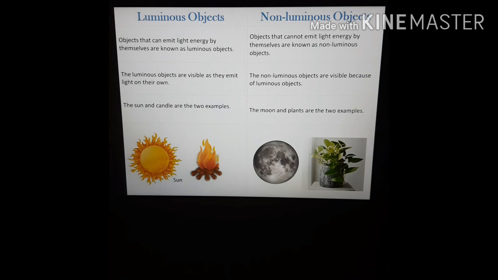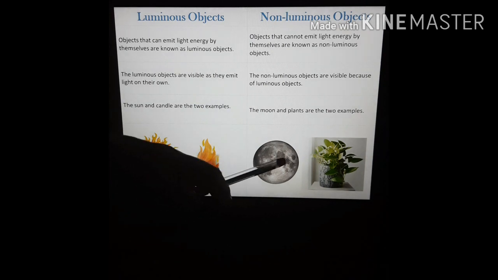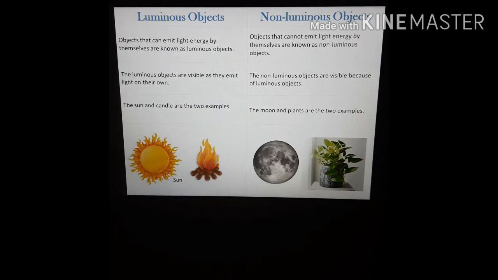But non-luminous objects reflect the light falling on it from the source of light. And when this reflected light enters in our eyes, it enables us to see the object. For example, moon, wood, metal, rubber, plastic, plants, etc. The moon is not a source of light. We see the moon because the light from the sun falls upon the moon and the moon reflects this sunlight and we can see the moon.